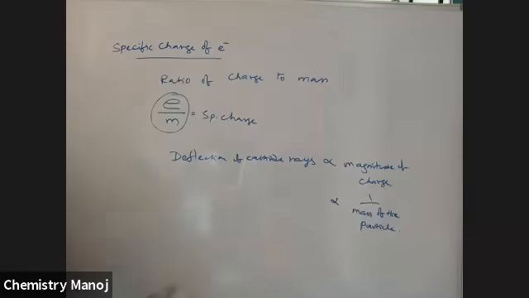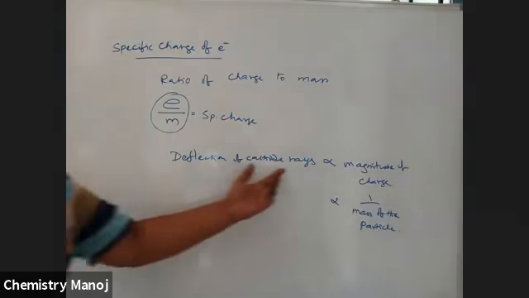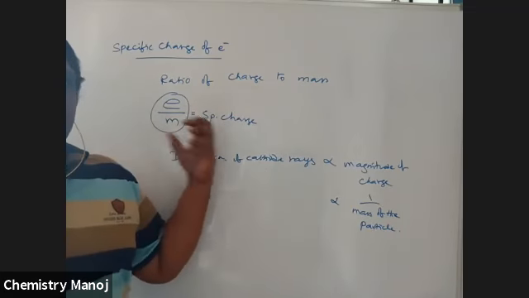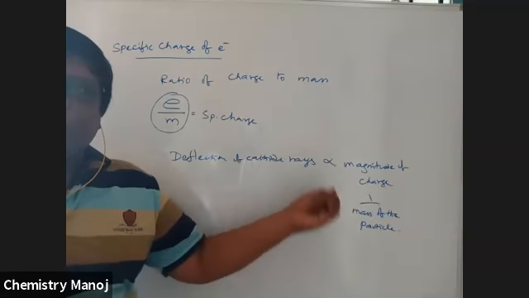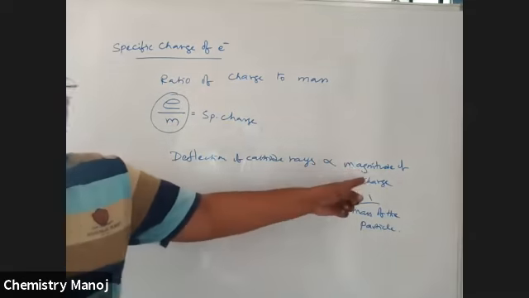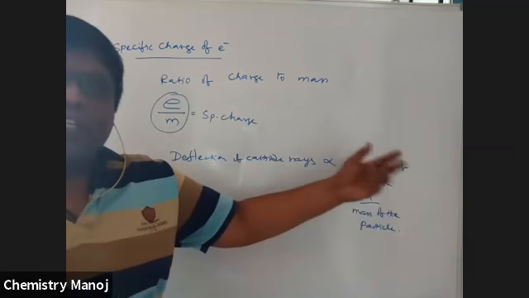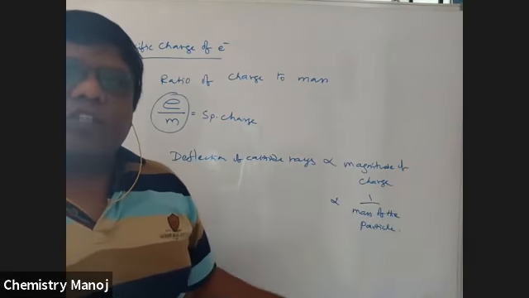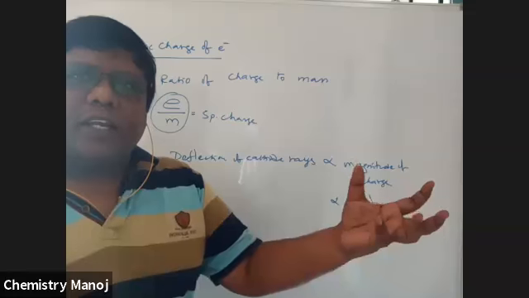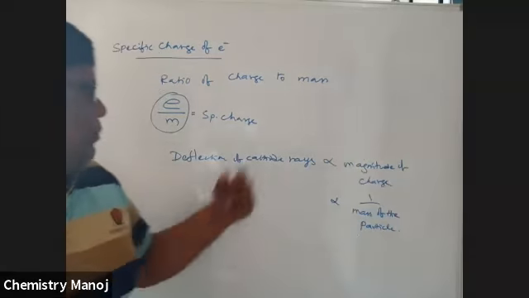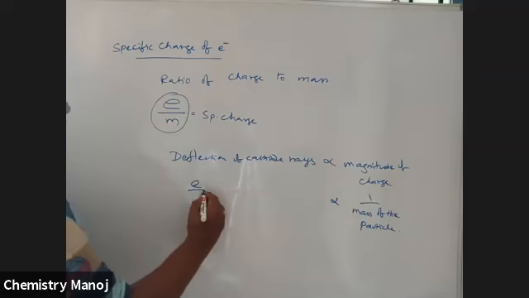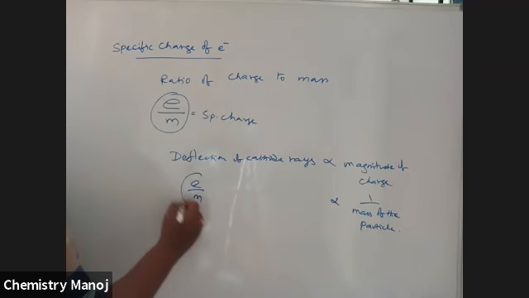These are the experimental evidences. The cathode rays are negatively charged particles, and they are deflected towards positive. That deflection is directly proportional to the magnitude of charge: more is the charge, more is the deflection. And it is inversely proportional to size: more is the size of the particle, less is the deflection. These are the observed facts. So charge is directly proportional and mass inversely proportional, and that ratio is considered the charge to mass ratio.